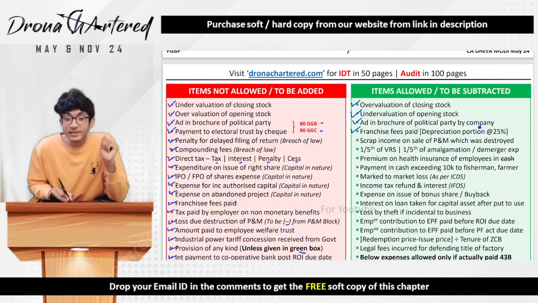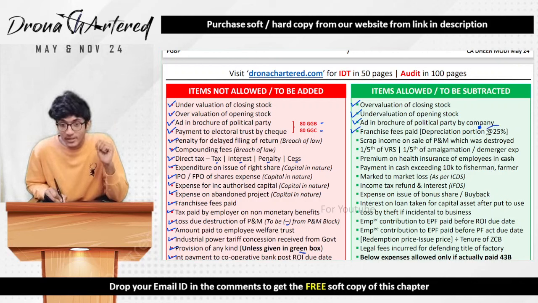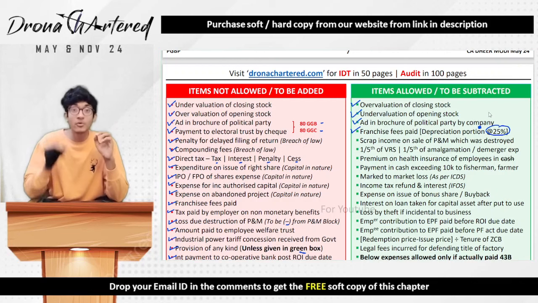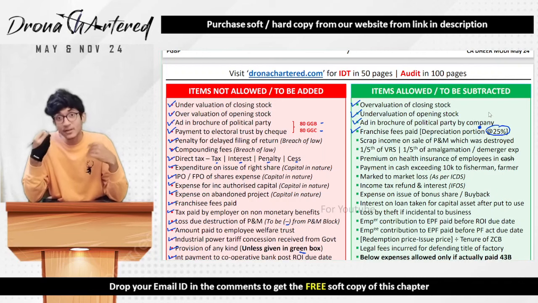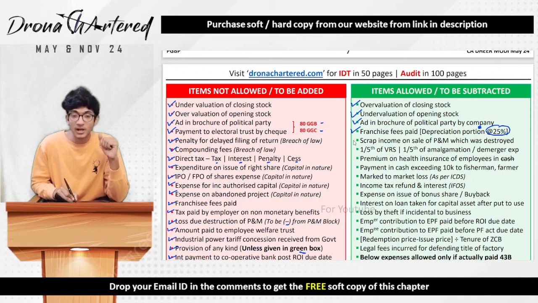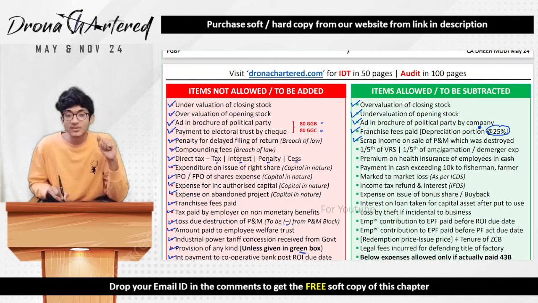Next, franchisee fees paid by director. Any franchisee fee paid will be allowed as deduction, but only the depreciation portion of 25%. So as we were discussing before, your entire franchisee fees will not be allowed as deduction. Only 25% by way of depreciation will be allowed. Any scrap income on sale of plant and machinery which was destroyed.